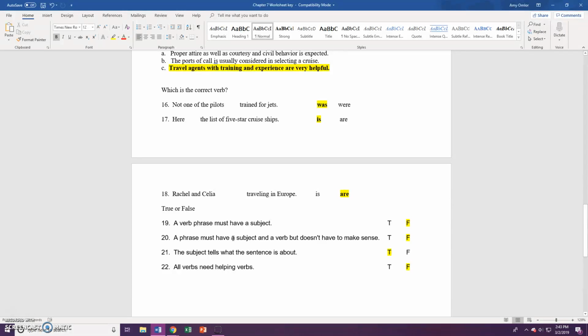Number 21, the subject tells what the sentence is about. That is true because that is what the subject does. Number 22, all verbs need helping verbs. That is false. Most of them don't, but some of them do. There's your answers, key for chapter 7.